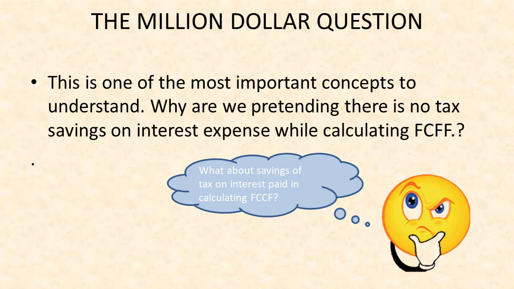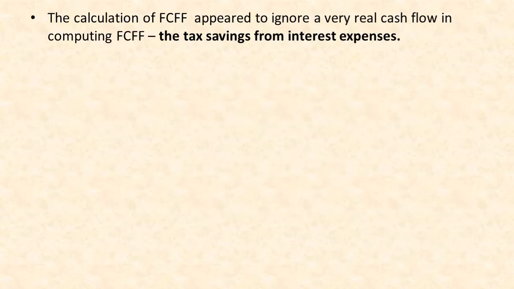Students, this is one of the most important concepts to understand. Why are we pretending that there is no tax savings on interest expense while calculating FCFF? It is understood that interest is ignored because FCFF is for both debt and equity holders of the company. The calculation of FCFF appears to ignore a very real cash flow: tax savings from interest expenditure.